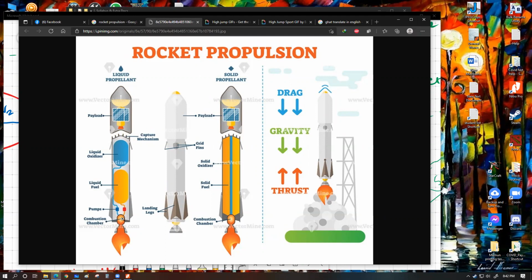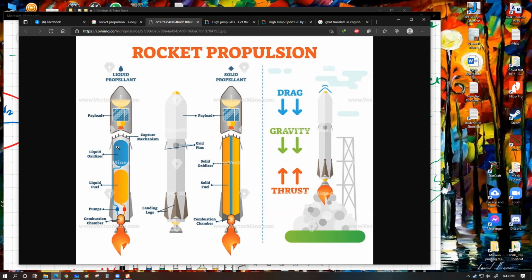This is what we call the first stage, and this is the second stage. This is what actually gives the huge boost to the rocket. And initially, both of these two things are joined together. This thing actually can return to Earth, which Elon Musk has been doing for a couple of years now. And that's why we have the landing legs and everything. But earlier designs didn't have a recovery mechanism, which was a bad idea.